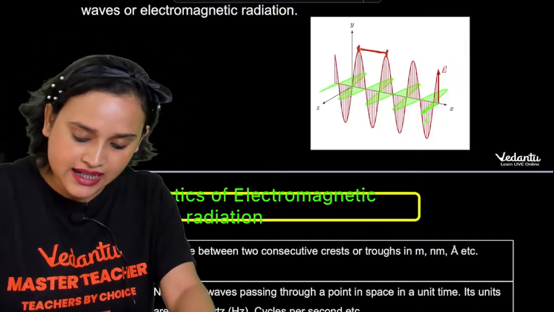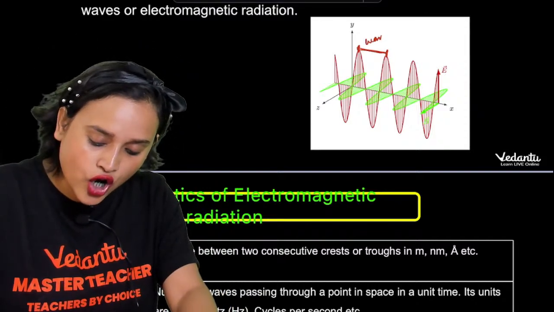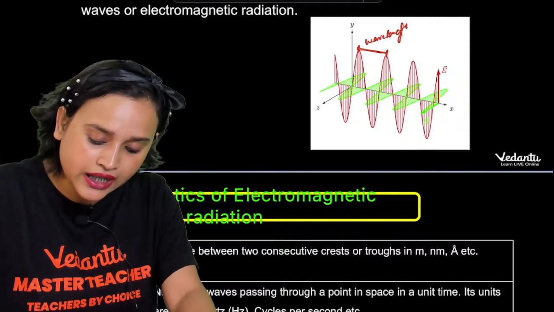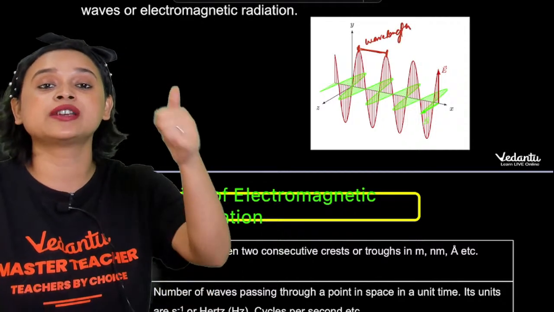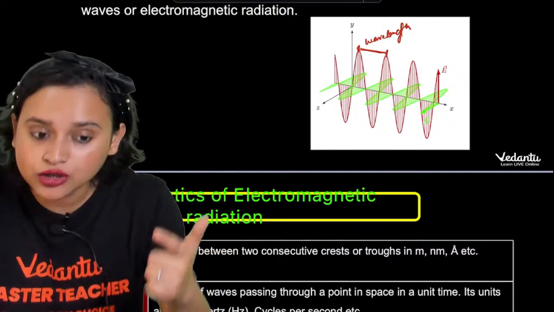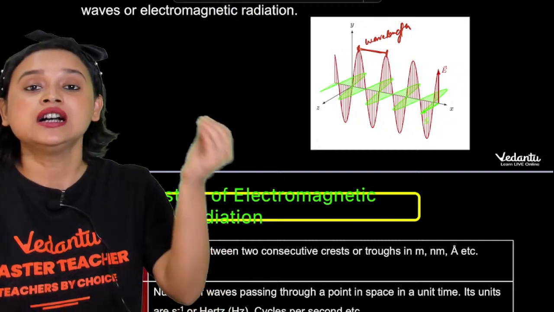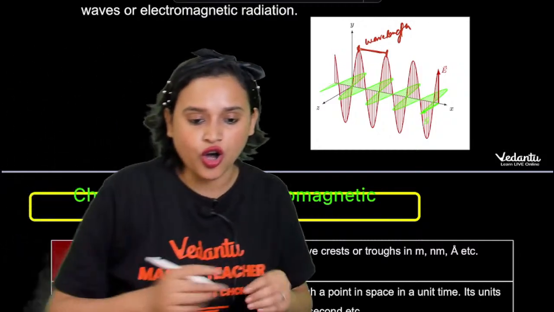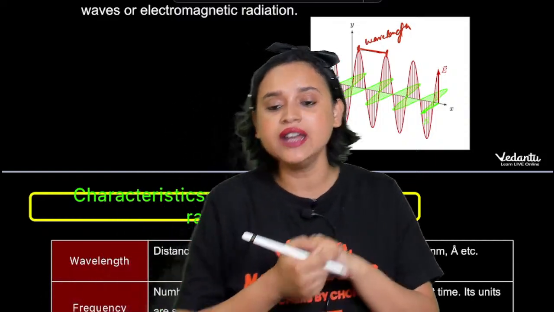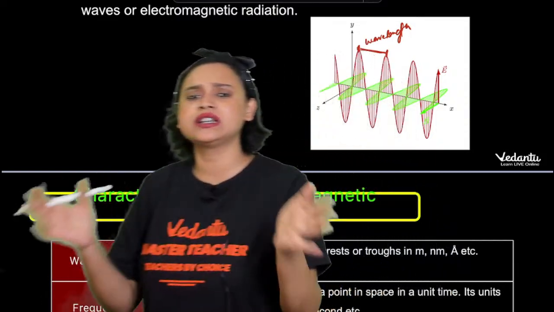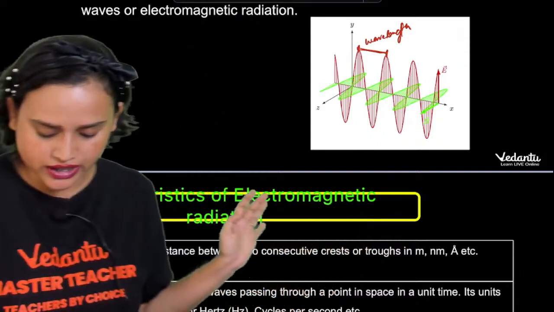And how is it measured? It can be measured in meter, nanometer, or angstrom, or whatever unit you would like to use.